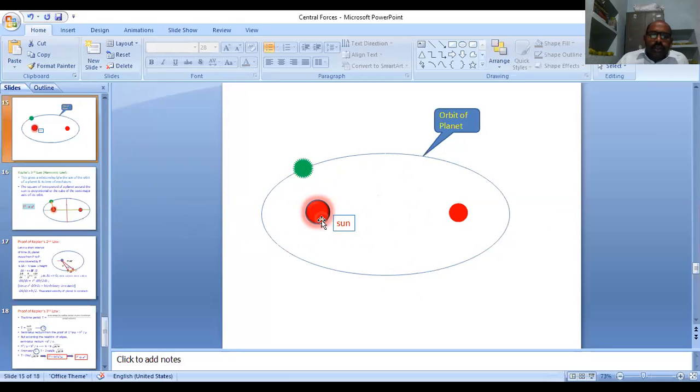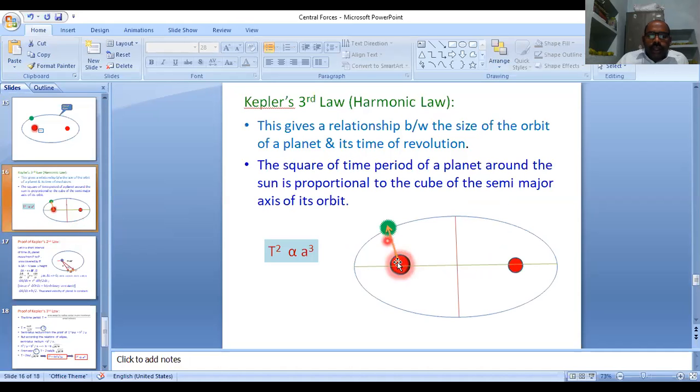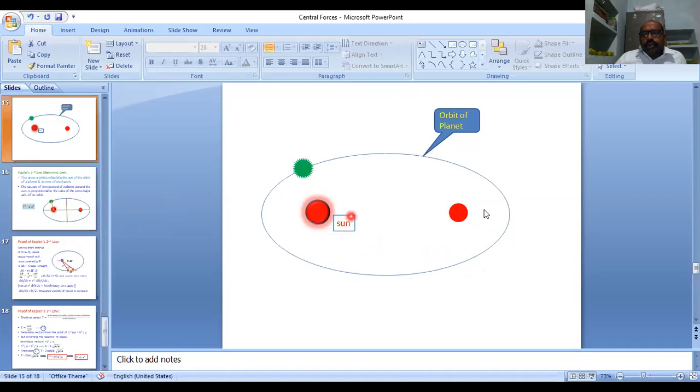If we see it, this is the radius vector, a vector drawn from the sun to the planet. It sweeps out equal areas in equal intervals of time. In this location, R is very high.